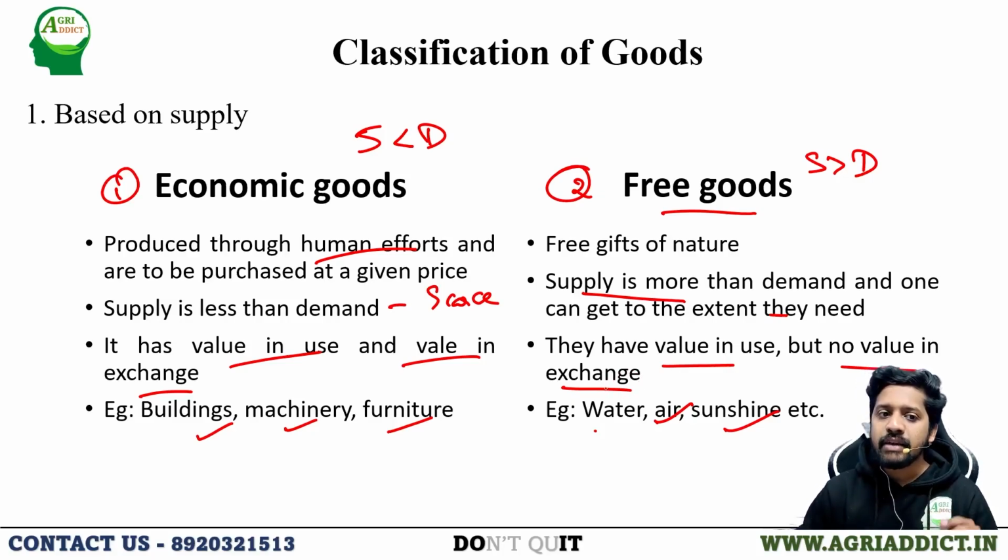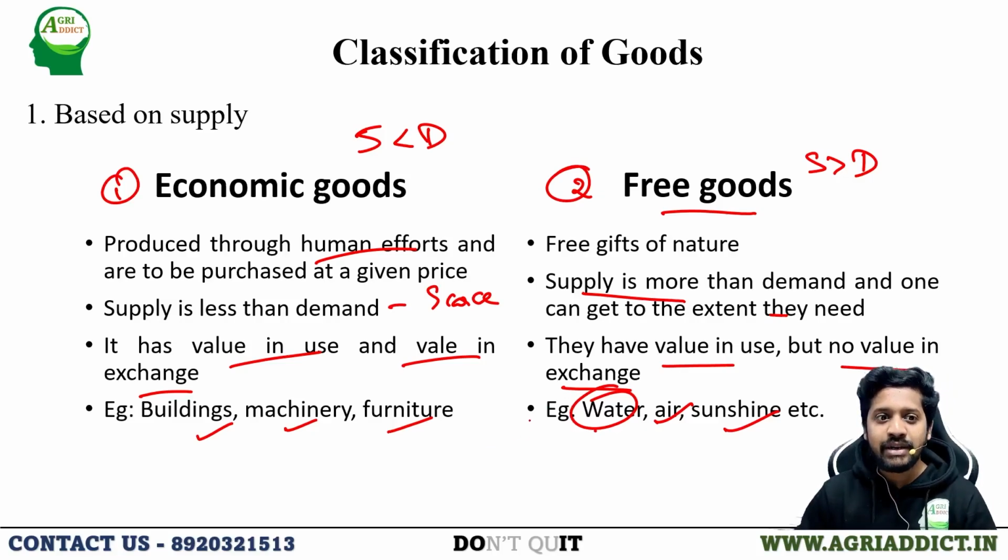Can a good be an economic good as well as a free good? Yes, it can be, because water is a commodity. It is a free good, a free gift of nature, when I am living in an area where water is really abundant. But when I move to a place where water is really scarce, then I have to purchase water at a given price, right?